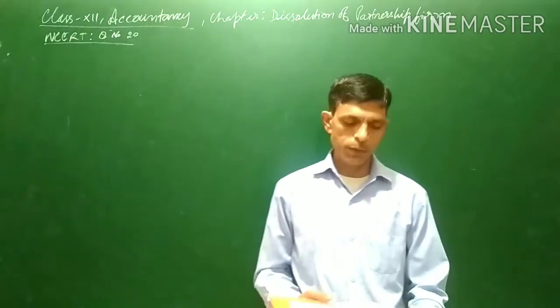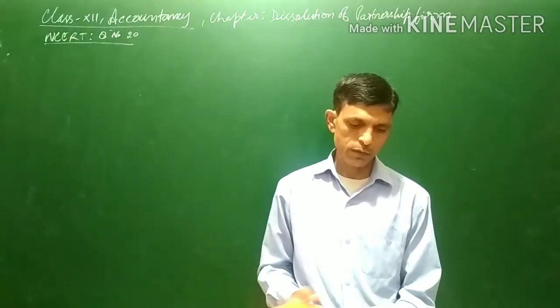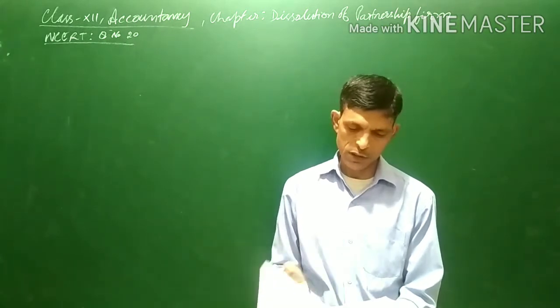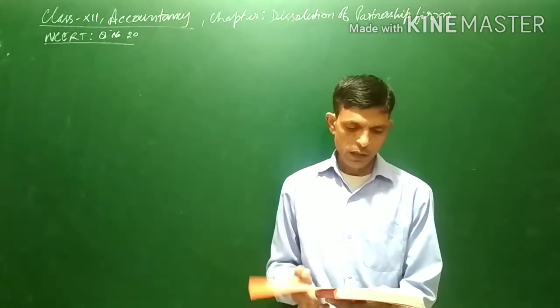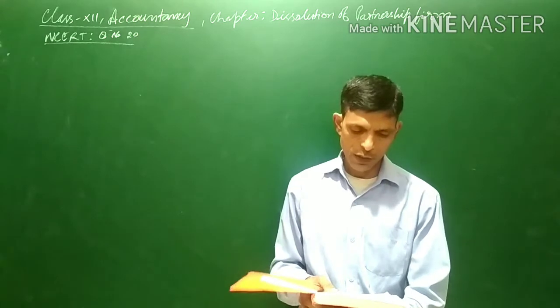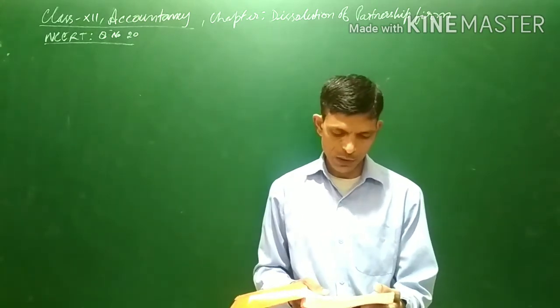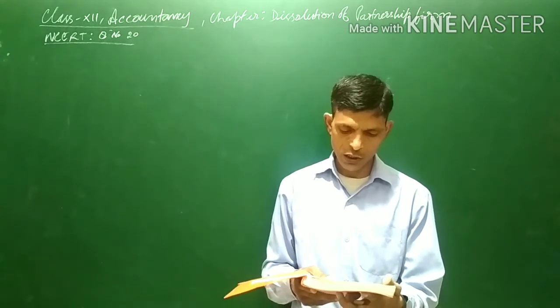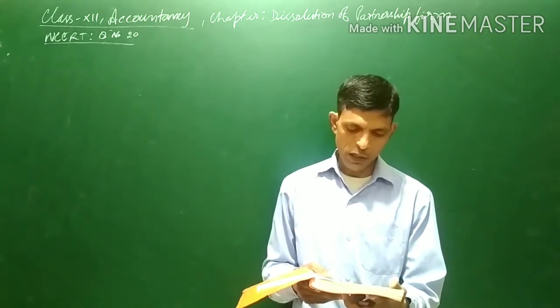In this video, we will be solving one question from the chapter, dissolution of firm, the last question of the chapter, that is question number 20. It is a comprehensive question wherein we have to prepare all the accounts which are prepared under dissolution of partnership firm, that is realization account, bank account and partners capital account.